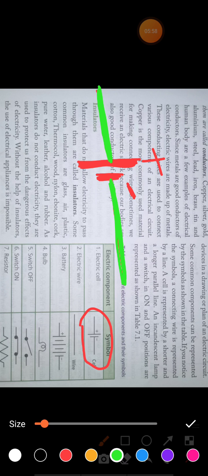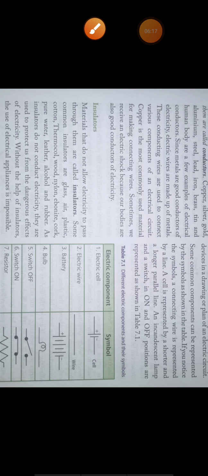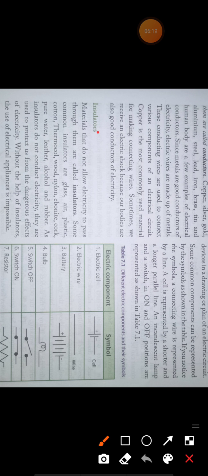So the longer vertical line represents the positive terminal, and the shorter vertical line denotes the negative terminal. And the horizontal line, this green line, signifies the wires. The long line is the positive terminal, the short line is the negative terminal. An electric wire is denoted by a straight line.